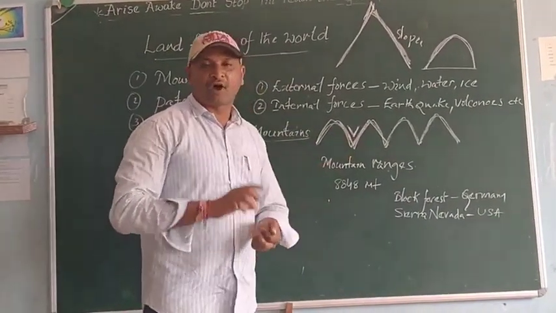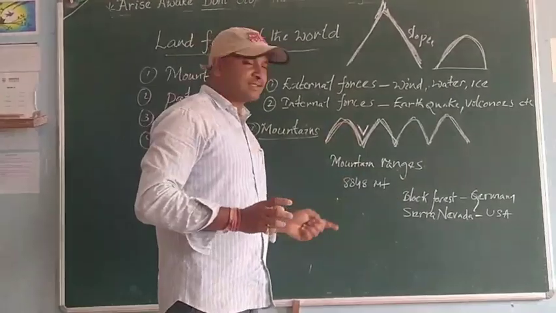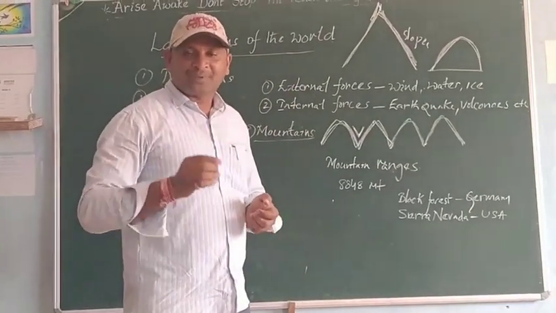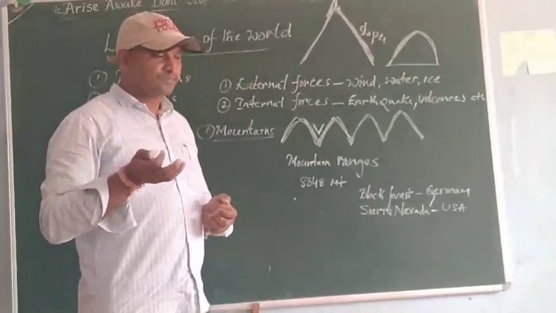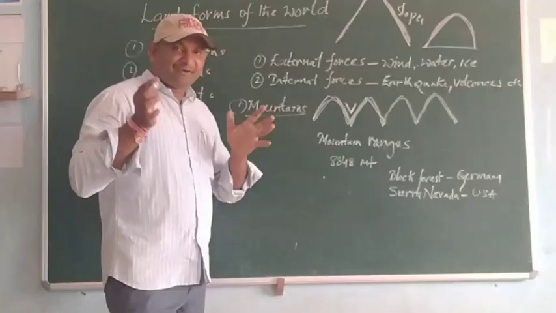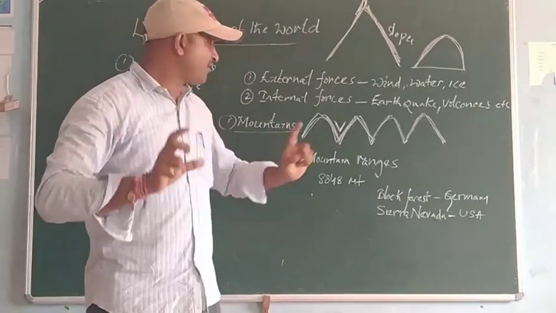Generally, these valleys are formed by glaciers or rivers cutting through rocks from the mountains, and in most of the valleys in the world rivers are flowing. In India, important valleys are the Kashmir Valley and the Brahmaputra Valley. These are the examples of valleys.